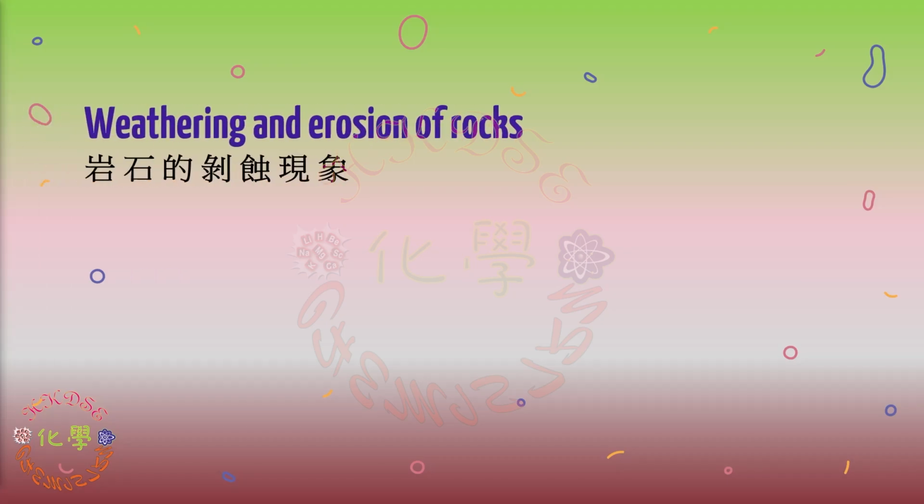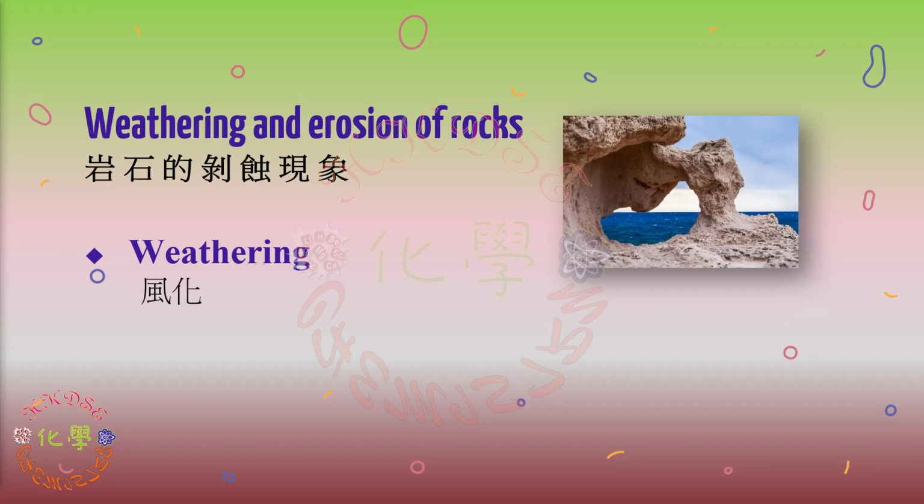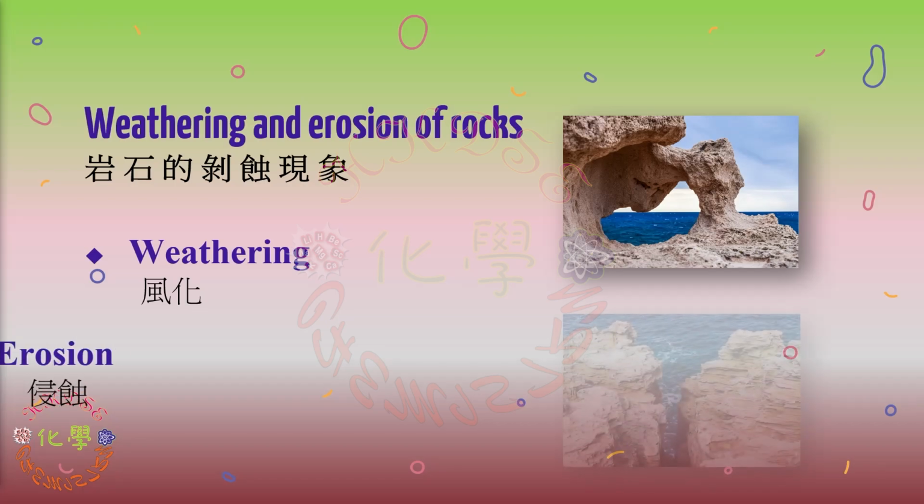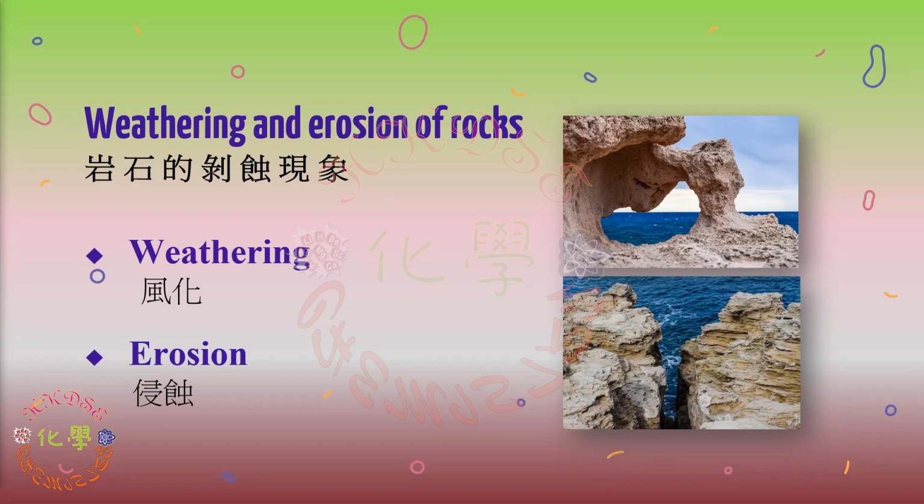Erosion of rock. Process 1. Weathering is decomposition at or near the surface of a rock caused by physical and chemical changes. Process 2. Erosion: this is due to the weathering and decomposition of rocks, and the resulting products are carried away by external forces such as wind, water, waves, ice and gravity.